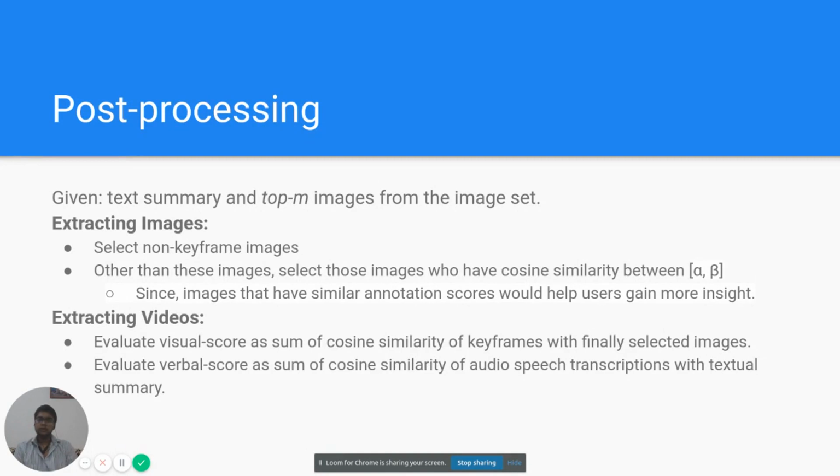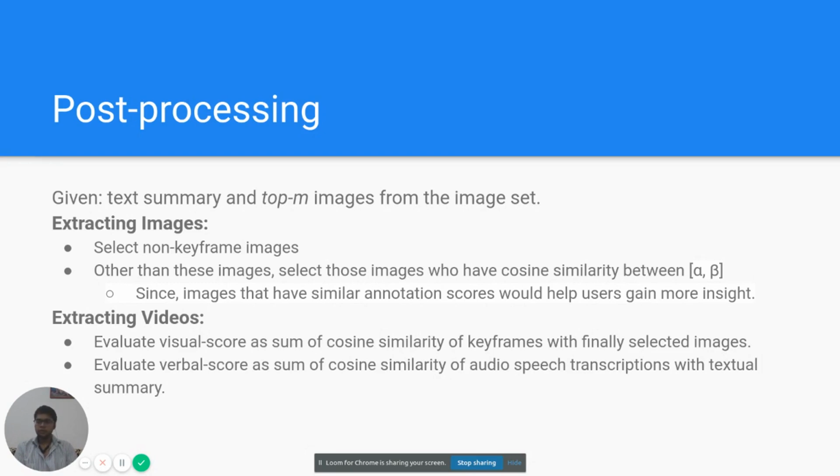To extract the images, we select the non-keyframe images from these top-M images, and then from the rest of the images present in the initial input, we select those images that have a cosine similarity between alpha and beta. We have a lower bound because we do not want non-relevant images, and there's an upper bound because we do not want redundancy in the final image summary. The intuition for that is images that have similar annotation scores would help users gain more insight.